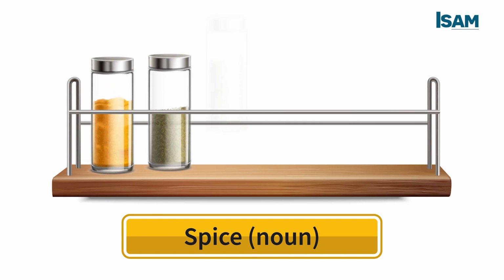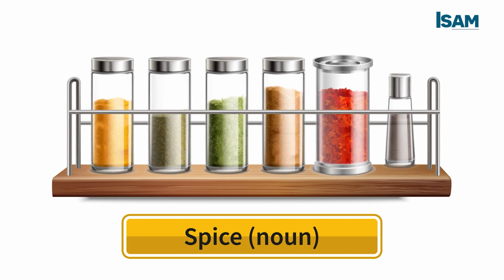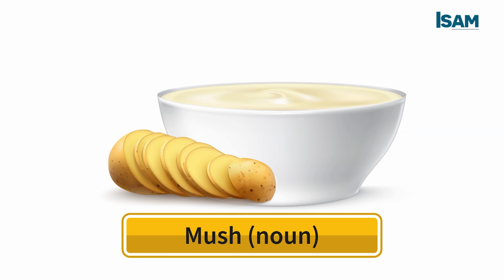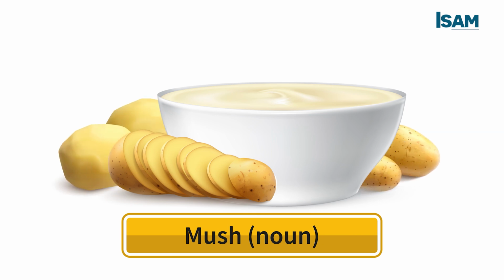Spice is a noun. It means a substance made from a plant used to give a special flavor to food. For example, pepper is a spice. Mash is a noun. It means a soft mass of a type of food. For example, I ate fried chicken with mashed potato.